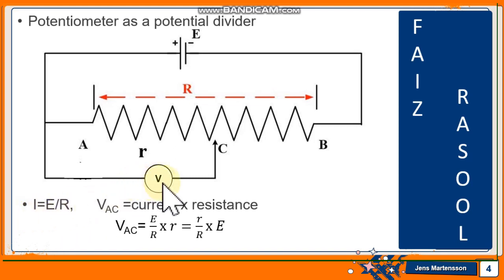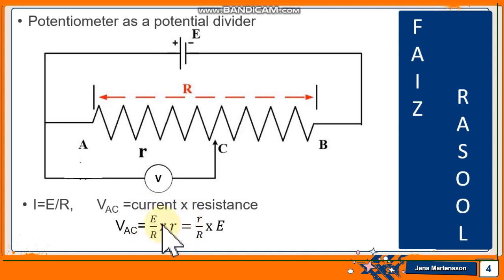Now a voltmeter is connected between terminals A and C. If small r is the resistance between A and C, then the voltage drop between A and C will be equal to VAC. Voltage is equal to current multiplied by resistance. So VAC is equal to the current flowing through this small r. The current I is equal to E over R, and the resistance between A and C is small r.